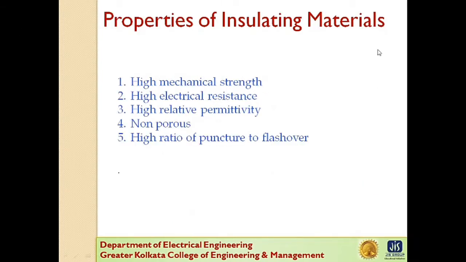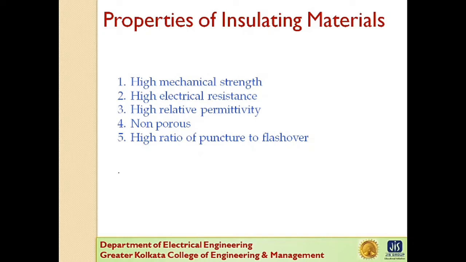Next one, properties of insulating material. So the insulating material should have these properties. First one, high mechanical strength. It requires high mechanical strength to withstand the conductor load, wind load. Next, high electrical resistance. It requires high electrical resistance to avoid the leakage current to earth. Next, high relative permittivity so that the dielectric strength is high.